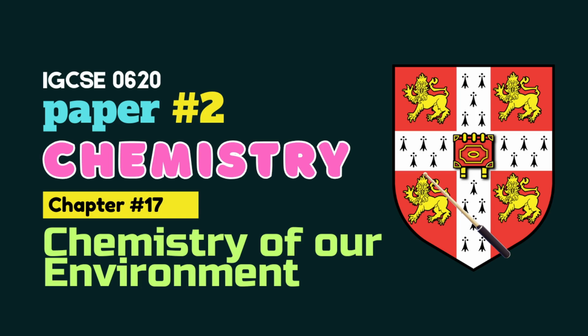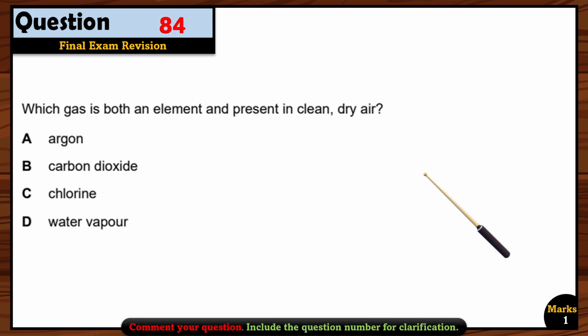16. Now let's see some of the common questions that will appear in the exam related to chapter 17, chemistry of our environment. So first of all, which gas is both an element and present in clean dry air? For this one, you have to memorize the gases which are already given in your book that are part of air. Okay, first of all, they ask you which one of them is an element. So you have to choose the element first.